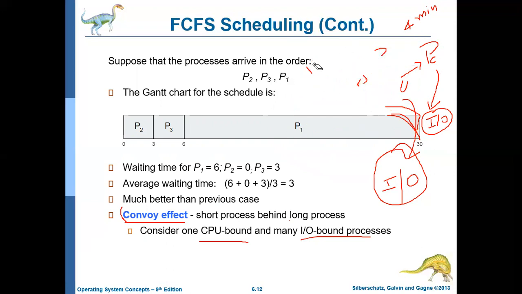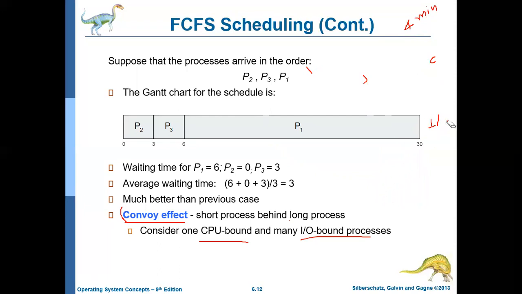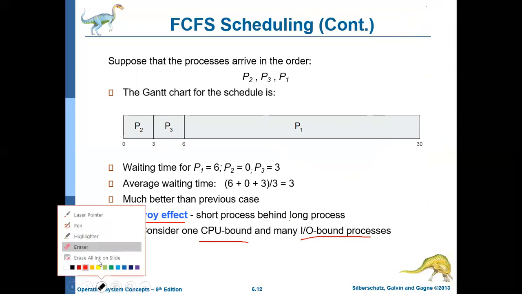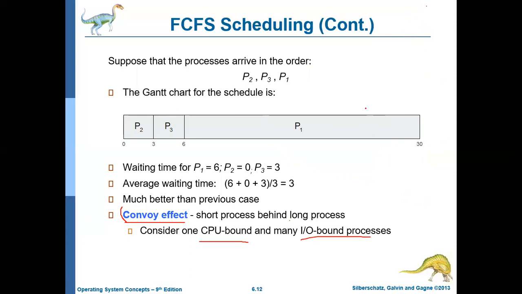let me draw the diagram more clearly. So the problem with this situation is almost all processes will be waiting for one process to complete, and the IO devices will not be effectively utilized. Okay, so most of the time the scenario will be that the CPU will be getting used by the CPU bound process, which is PC.